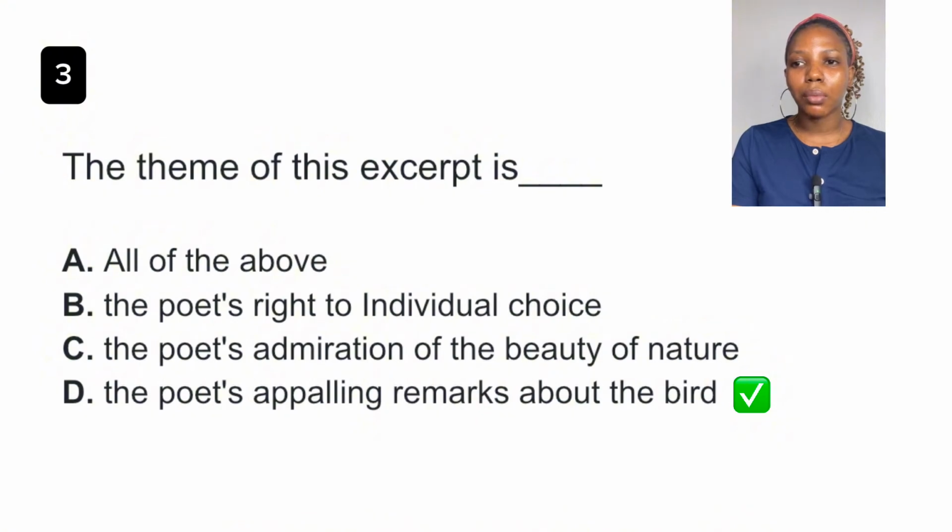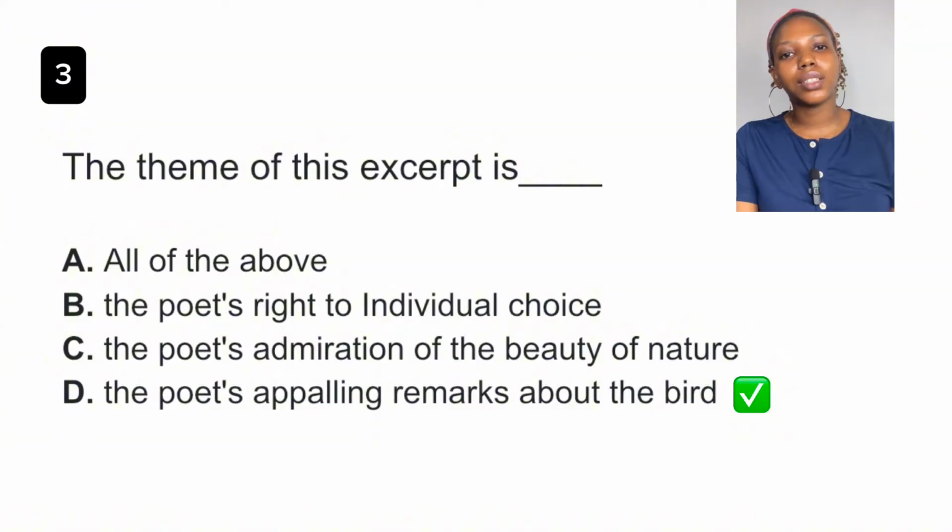Take a look at the excerpt. We see bats, creatures that hang themselves upside down like an old rag. So old rag is an unpleasant word, and disgustingly upside down is also another unpleasant word. So these are indicators of the poet's negative attitude towards the creature, okay? So this shows that the poet does not find this creature pleasing at all. So option D, appalling, means unpleasant, repulsive. So option D is the final answer to this question.